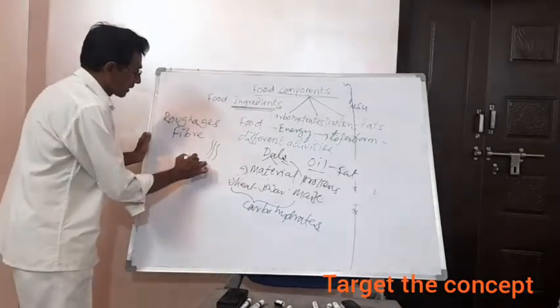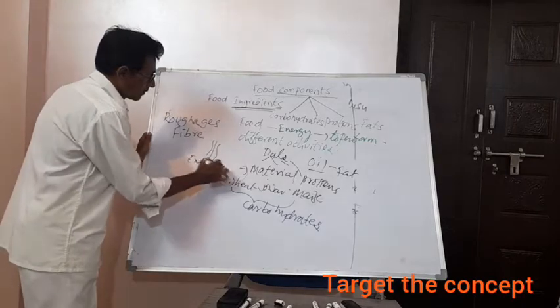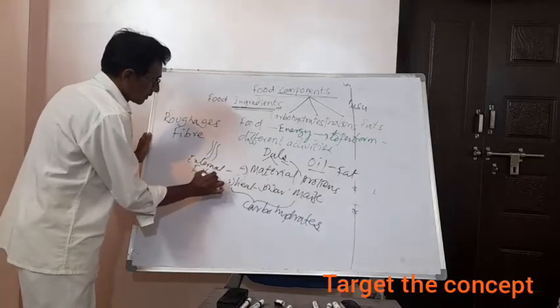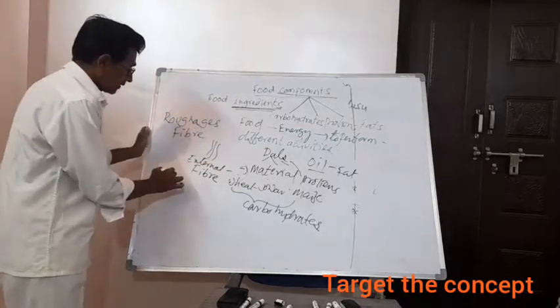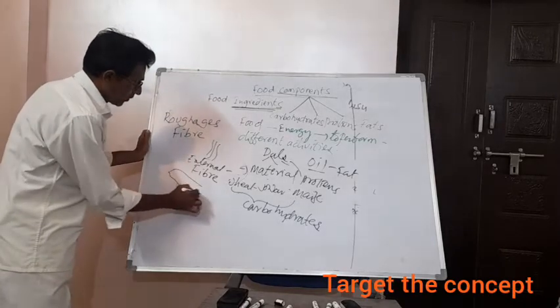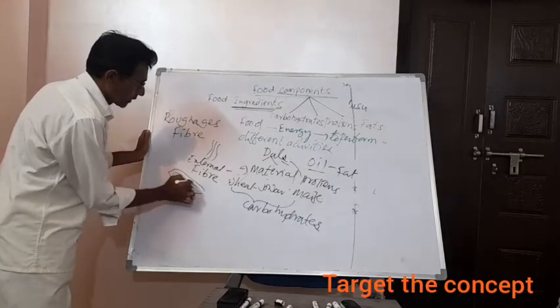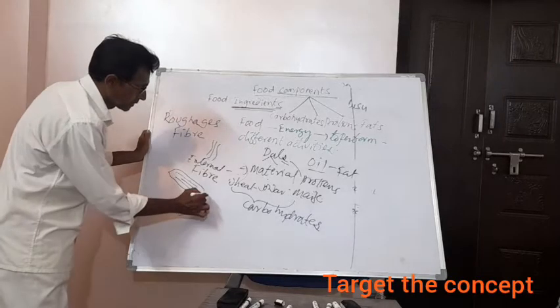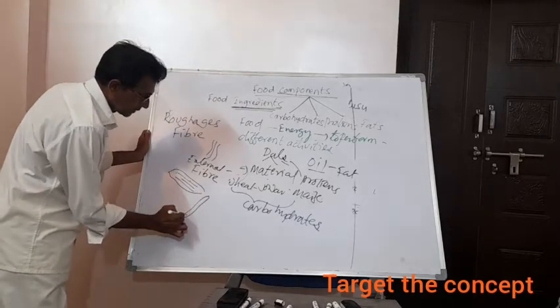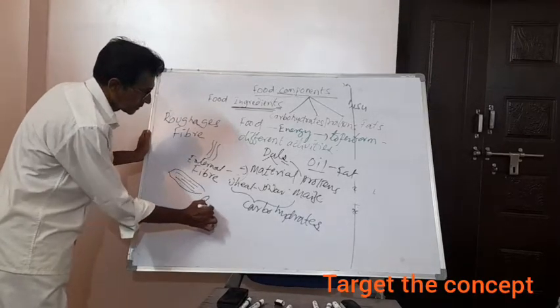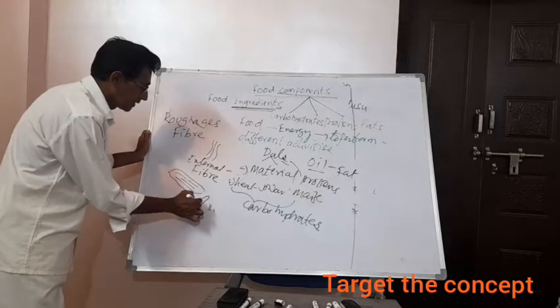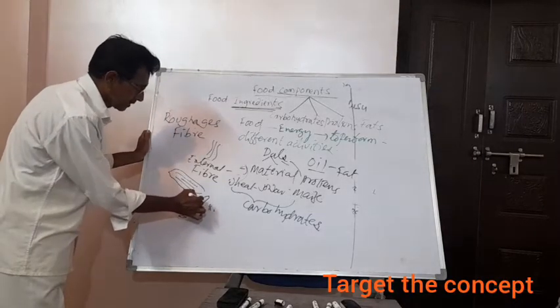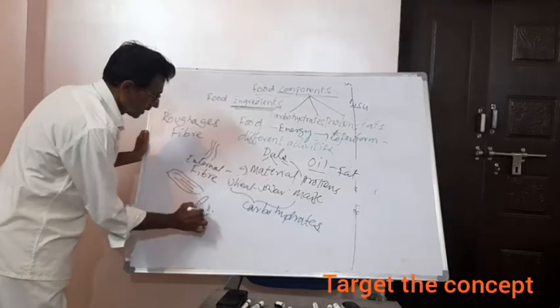They are called external fiber. But that goat, after removing the upper layer or beans, after removing this thread-like structure, inside it is enriched with internal fiber.